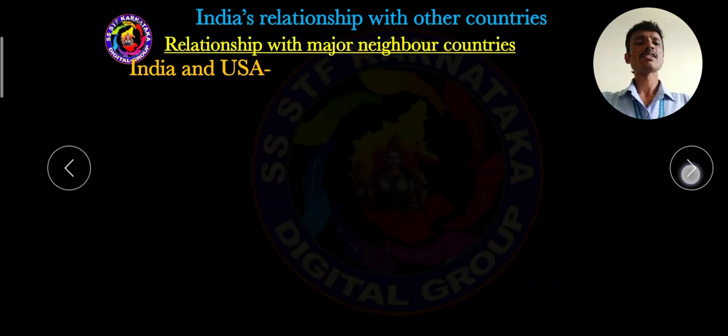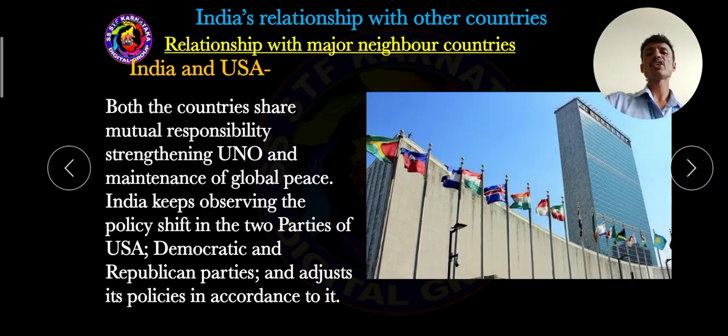So dear students, both countries share mutual responsibility, strengthening the UN in maintaining global peace. Global peace is very important. Where there is global peace, it is possible for all countries in the world to lead life with dignity. So USA and India support the UNO in maintaining global peace in the world.